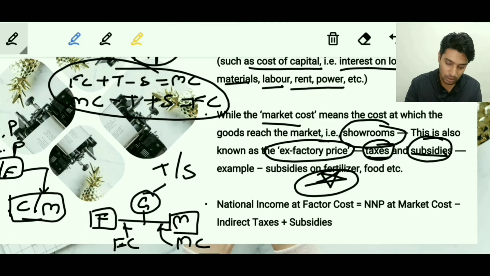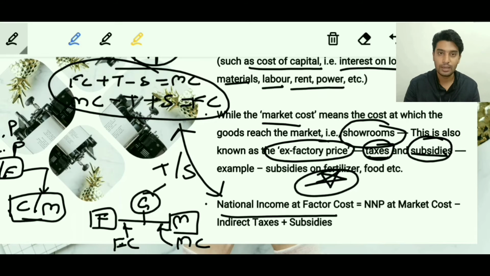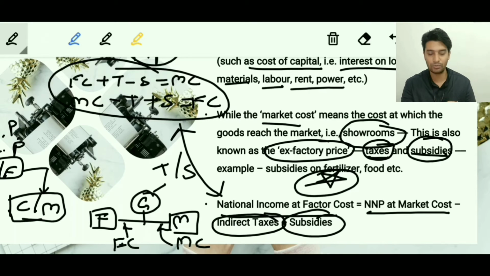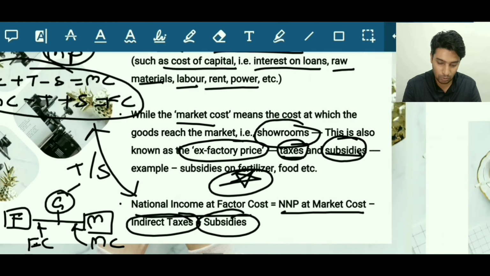Now if you look at the formula below, it's nothing but the formula we have written here. So national income at the factor cost is nothing but NNP at the market cost minus indirect taxes plus subsidies. Since we have brought it to this side of the equation, on the RHS, if we had taken the indirect taxes on the LHS, this would have been plus taxes and minus subsidies. So I hope we are clear with this topic. Let's move on to the next topic.